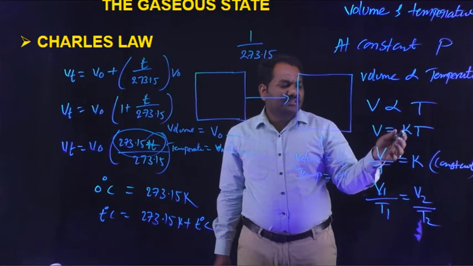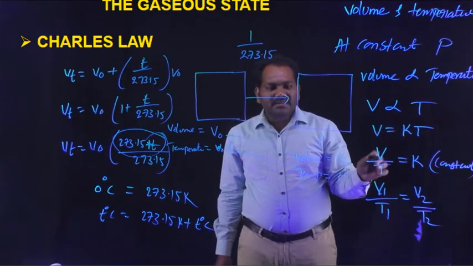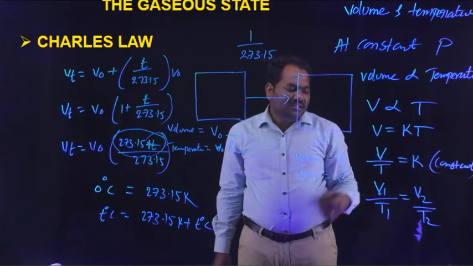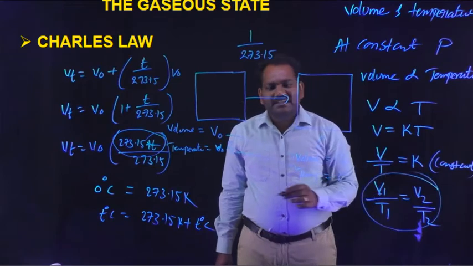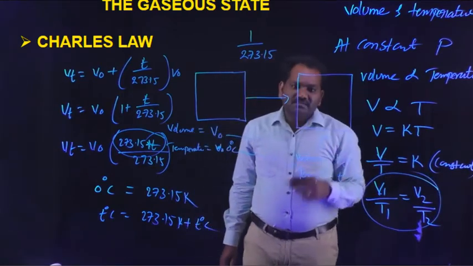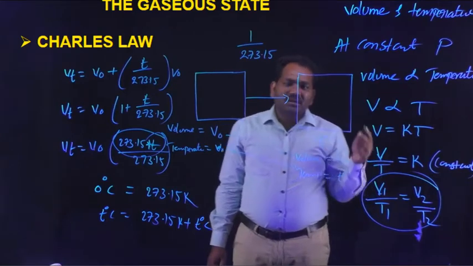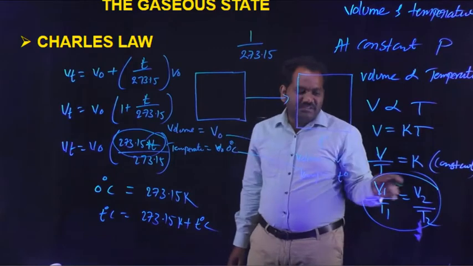Then we can introduce the proportionality constant: V is equal to K T, or V by T is equal to K, a constant. Then V1 by T1 is equal to V2 by T2. This is the most important expression. By using this expression, we can solve for the change in volume with respect to temperature, or calculate the temperature with respect to the volume.